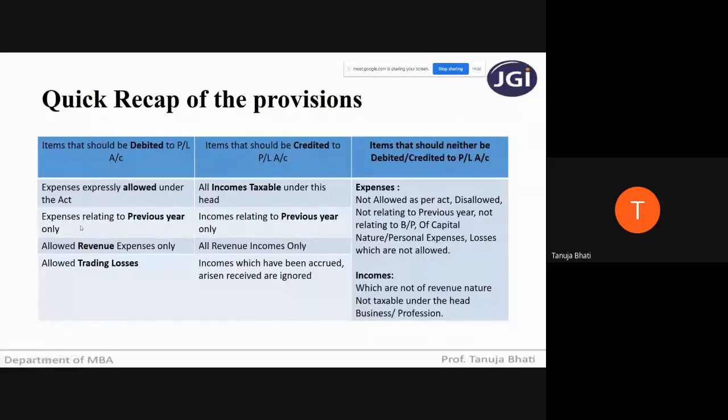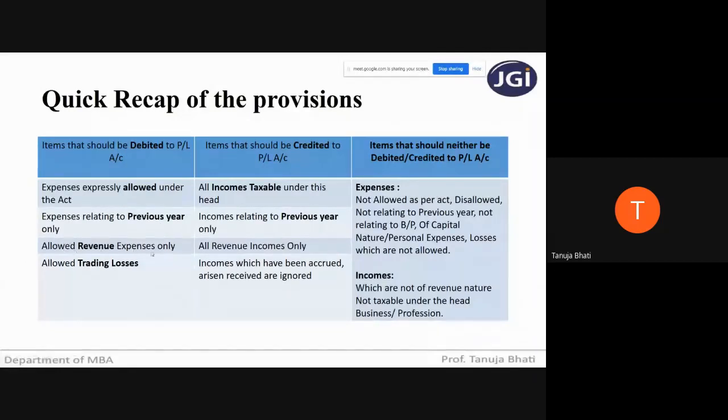Second, expenses relating to the previous year only. Why? Because income in the previous year will be assessed to tax in the assessment year. So whatever is the assessment year, the immediately preceding previous year, only the expenses in that previous year will be allowed to be debited. You cannot debit any expenditure which was incurred many years back and which is not in the previous year. So expenses relating to the previous year only should be debited.